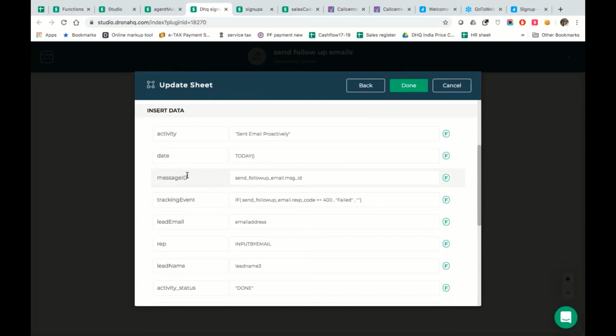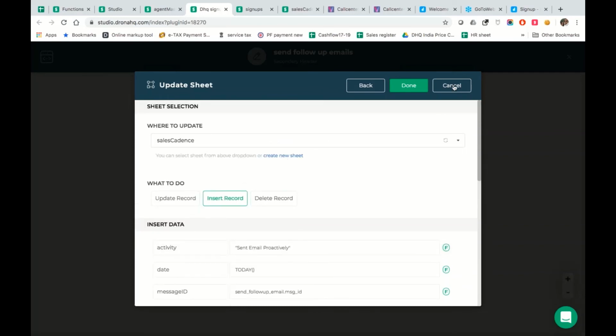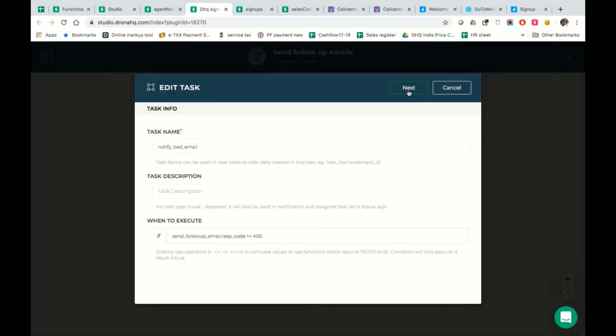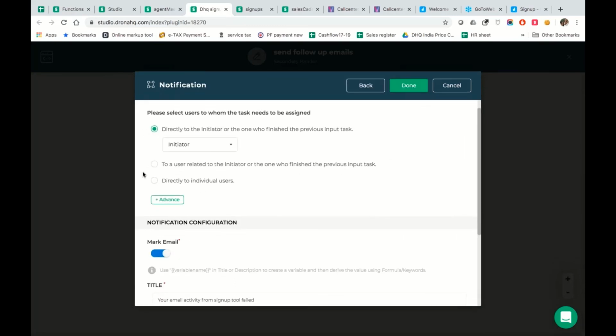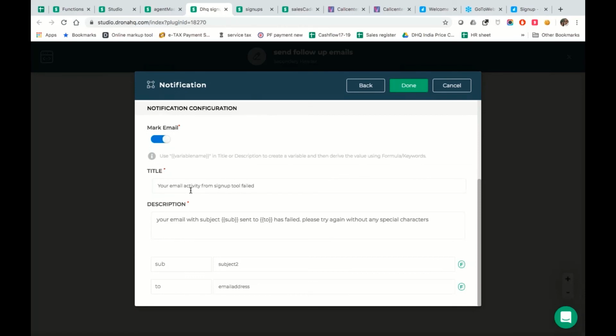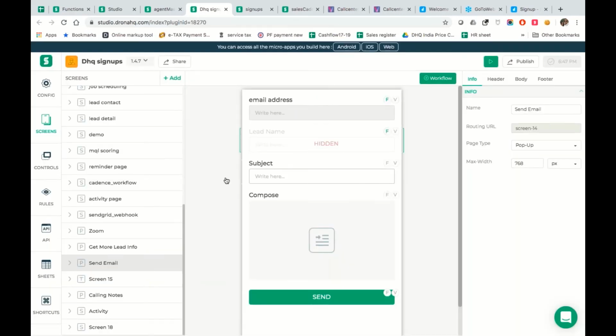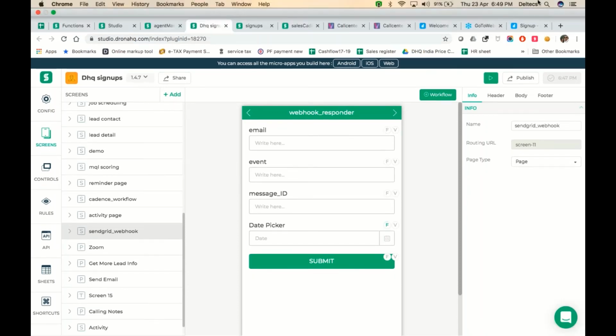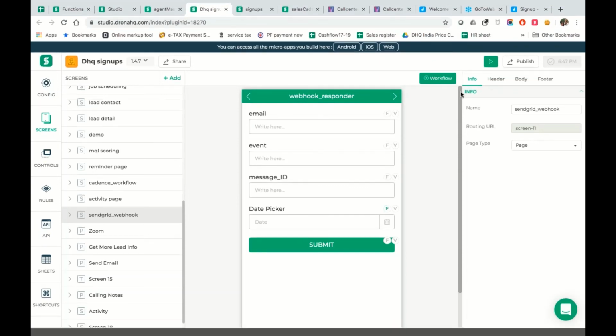It will add right inside this particular sheet, which is sales cadence. And once it adds over here, it even has an intelligence to tell the user that something went bad and the email did not go. So if the email did not go, the initiator would know that your email from sign up tool failed. So it has a little bit of fail-safe mechanism also embedded right inside this. But more interestingly, what is also happening is we've also registered a webhook, because SendGrid has webhooks, basis which you could let the users know, once the webhook has been set up.